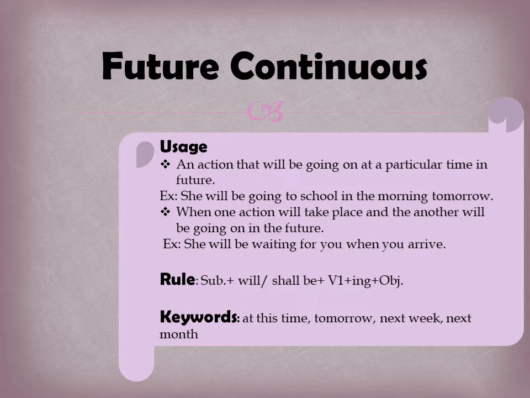Here in the simple future, an action will take place in the future. But here in the future continuous, it will be going on, it will be taking place at a particular time in the future. So a particular time or a particular period of time will be told to you. For example, she will be going to school in the morning tomorrow. The sentence is telling us that she will go to school tomorrow. But when a particular period of time, that is the morning, is given, we will be using the future continuous tense.